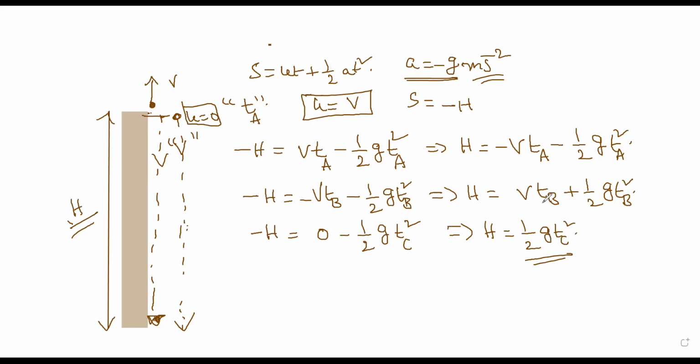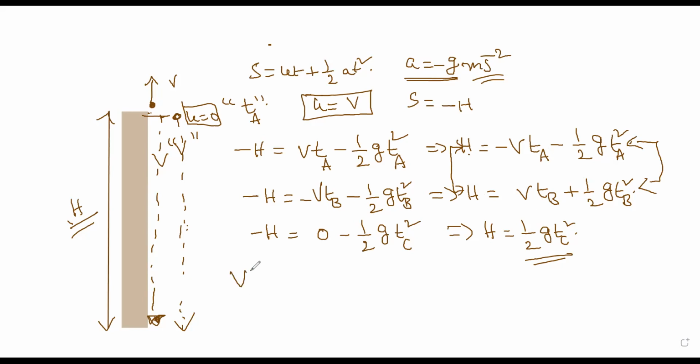Now we have to make out somehow the relation between ta, tb, tc. For that, I can equate these relations, because these are all the height h. I can equate them to find the relation between ta and tb, and then get into the third. So first we'll equate this.